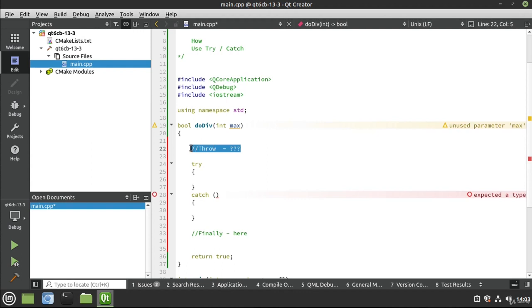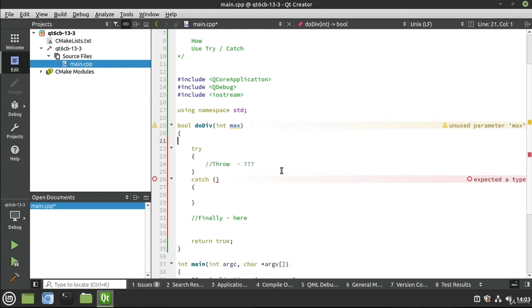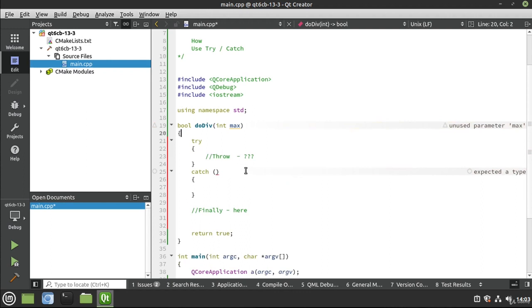So now we've narrowed what we're looking for to this. See what I mean by we're getting a little bit more control with every step. We're going to try to do this block of code, and we know that we're going to throw something. So we want a catch to be able to catch what was thrown. A lot like playing ball with a child. You're going to throw it, they're going to catch it. Now, unfortunately, at this stage in the game, we don't know what we're going to catch. So I'm just going to type 3 periods.